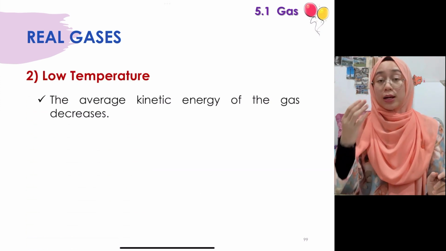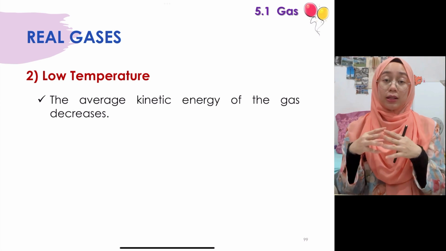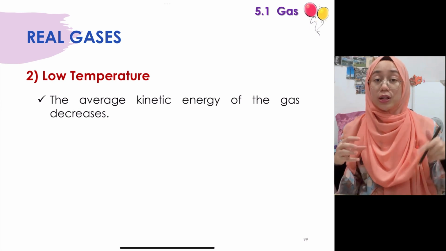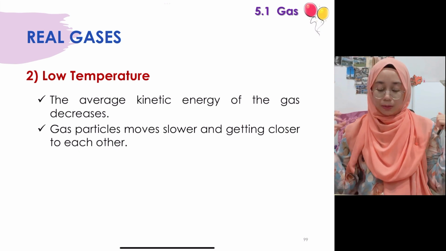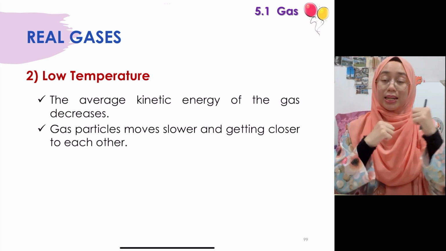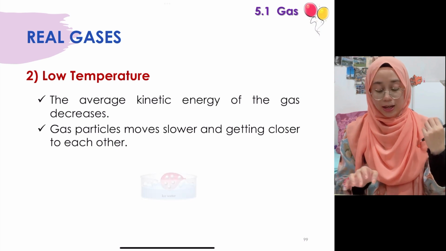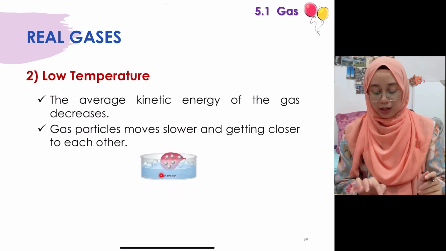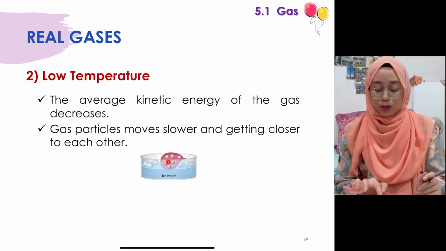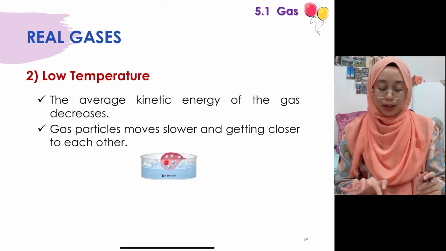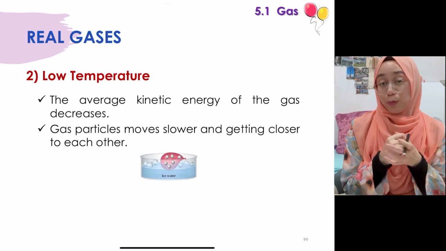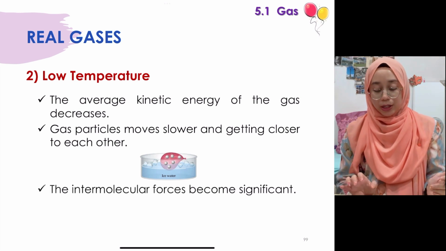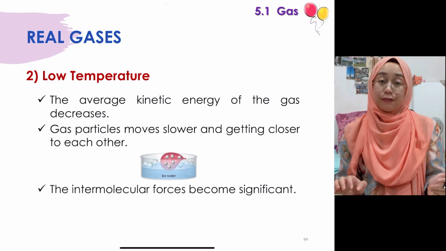So low temperature pula, meaning kinetic energy of the gas particles is lower, so the movement of the gas particles becomes slower then. Okay, so bila dia become slower, bermaksud diorang akan lagi dekat with one another then. Okay, so as you can see here, ini adalah dekat low temperature, so movement of kita punya gas particles dalam ni dia become slower, so ada possibility untuk diorang jadi lagi dekat with one another lah. Okay, so the intermolecular forces become significant.